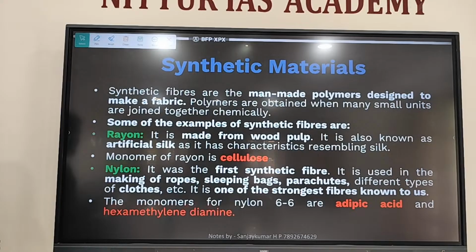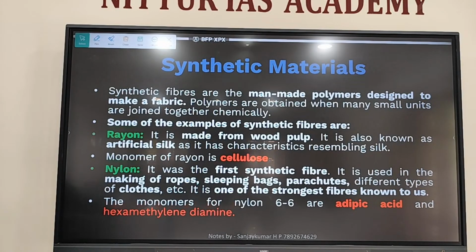Then durability is also less compared to synthetic material, and the cost is high compared to synthetic material. All these disadvantages were there, right? Then is it possible to fulfill the demand only by natural fibers? Not at all possible. That's why synthetic fibers came into the picture.